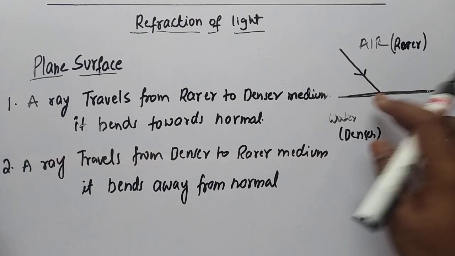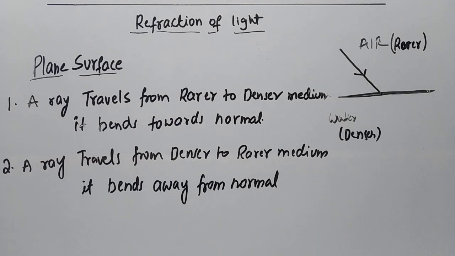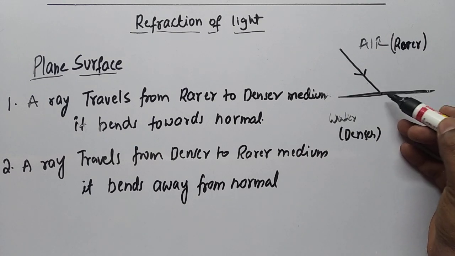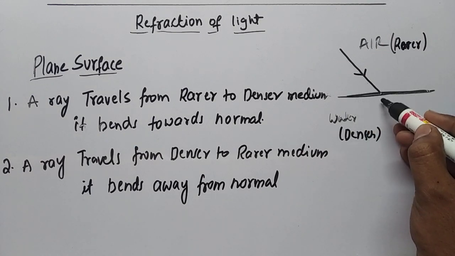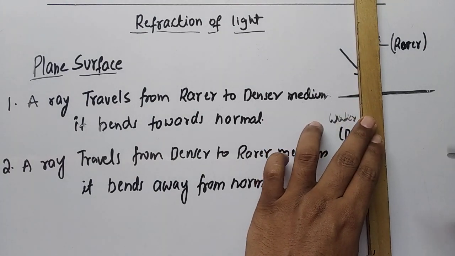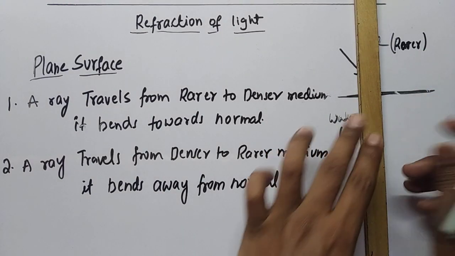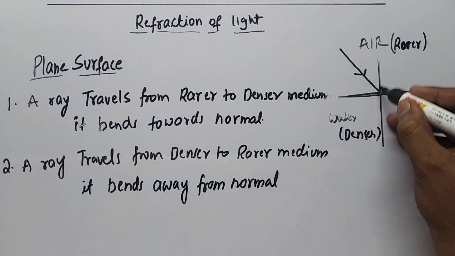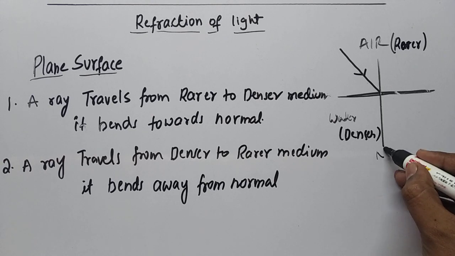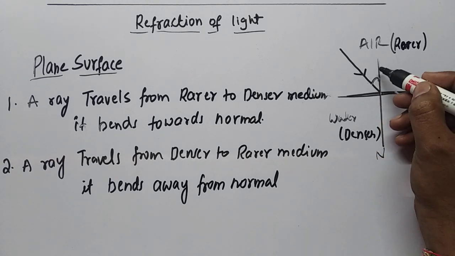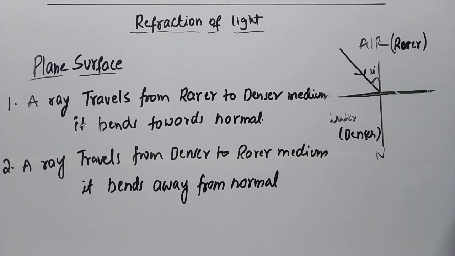Now you may have a question: what is the normal? This is the incident ray, which is striking at a point on the interface between the two mediums. If I draw a line perpendicular to this interface at the point where this ray strikes, this is the normal line, indicated with n. This is the angle of incidence, the angle between the normal and the incident ray.